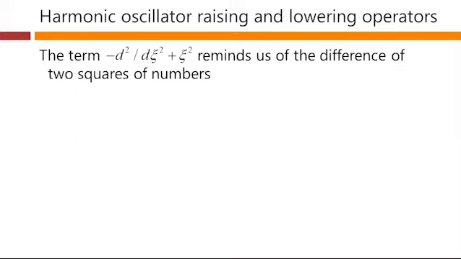Now, that form we had just written down, minus d²/dx_c² plus x_c², might remind us of a simple algebraic relation that is the difference of two squares of numbers. So in the form we're going to write it here, that would be this relation: minus a squared plus b squared is equal to (minus a plus b) times (a plus b). And we can easily check that this relation is correct.